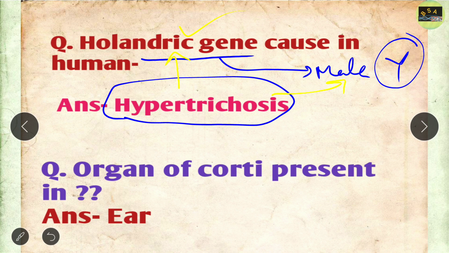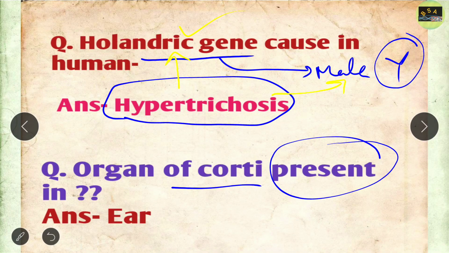Okay, next question. Organ of Corti is present in. So the correct answer is that the organ of Corti is present in the ear. We all read these things in class 11. The organ of Corti is present in the ear, and it basically receives sound. So the correct answer will be ear.